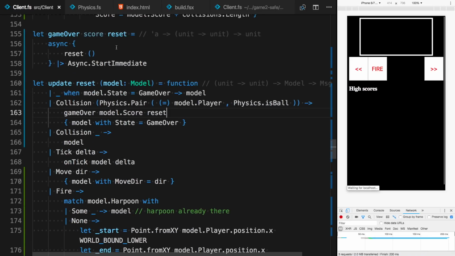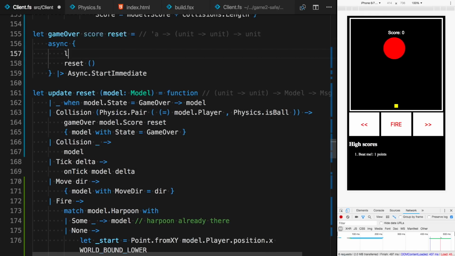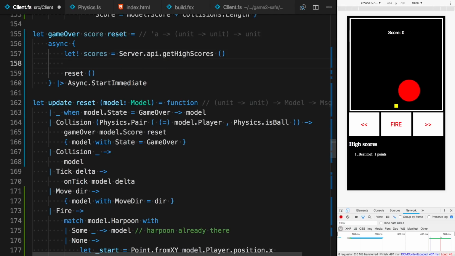Okay, so what now? We are playing the game. We have some scores initially, but after we end the game, the scores could change in the meantime. So we want to fetch the scores once again from the server. So we do this here. Server API get high scores once again. And now let's see if we get a high score.